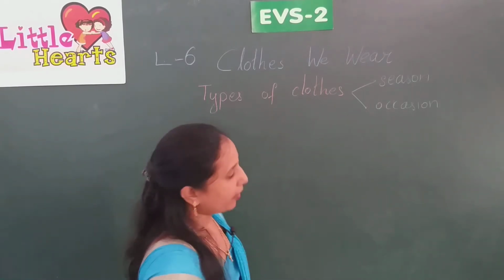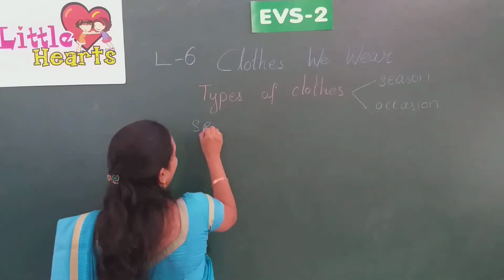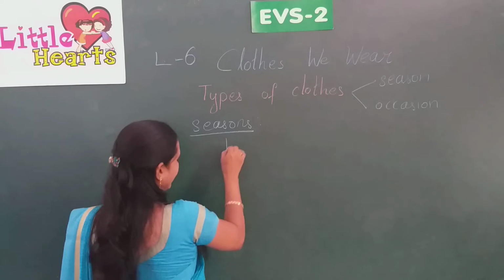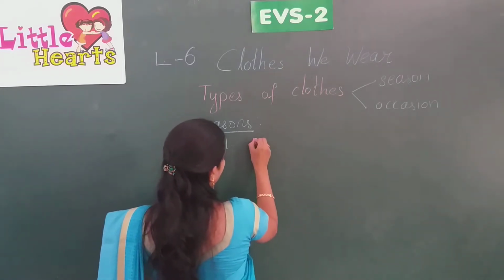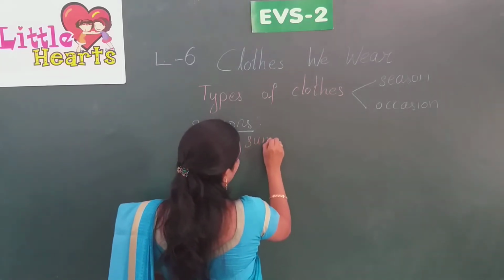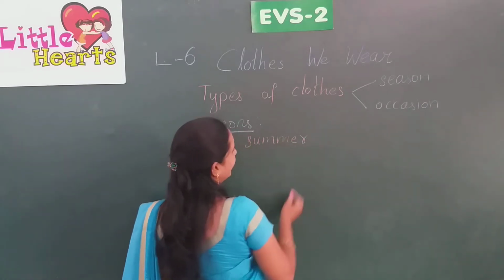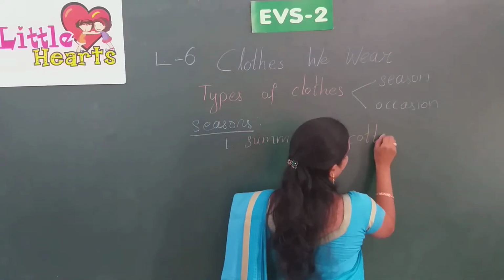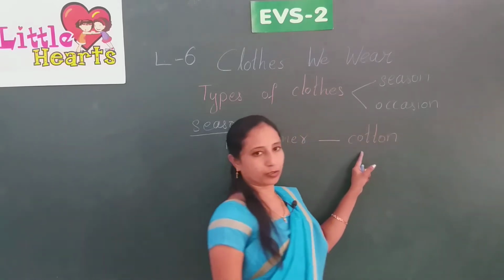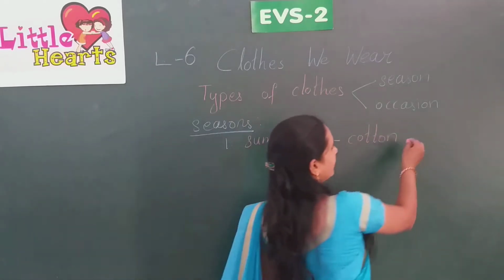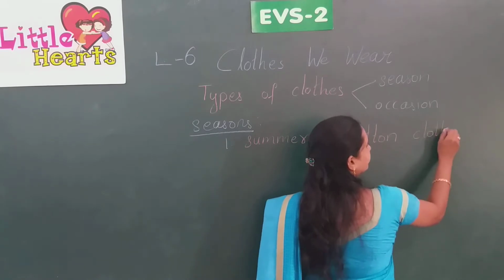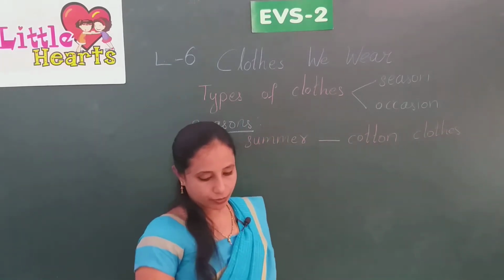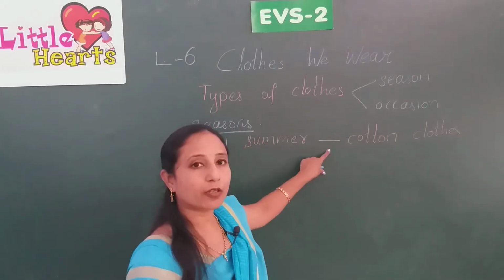First one is summer season. In summer season, what type of clothes do we wear? We wear cotton clothes. Why do we wear cotton clothes in summer?